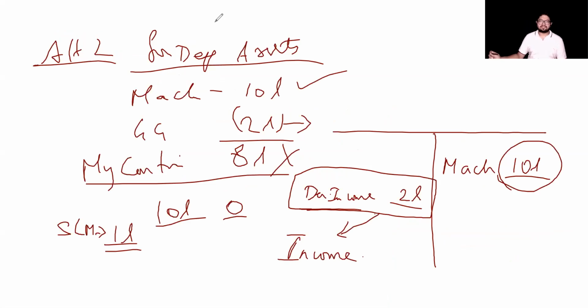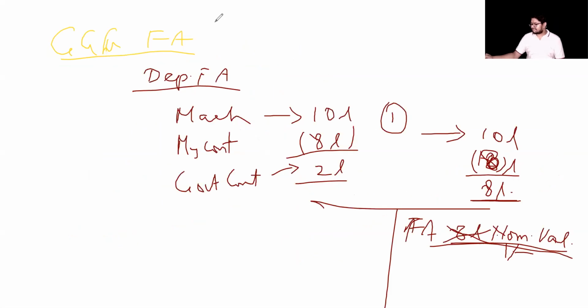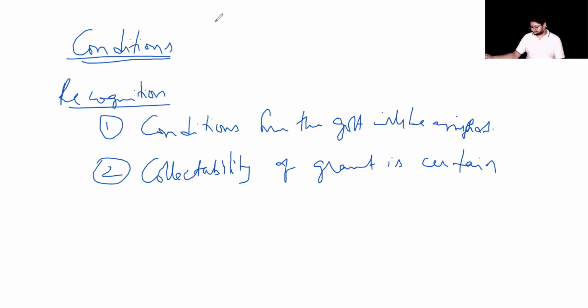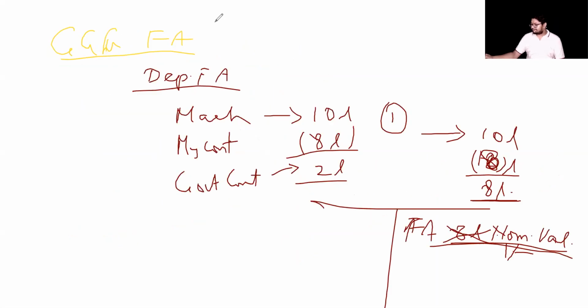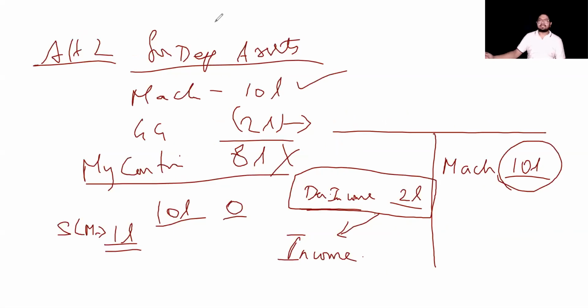Okay. So this is how we do in case the assets are depreciable assets on which there is a government grant received. Now, having said this about depreciable fixed assets, now let us talk about non-depreciable fixed assets.